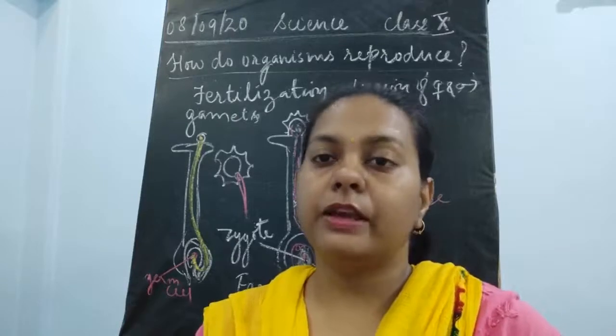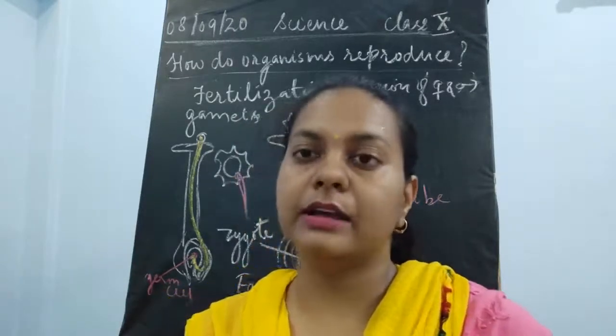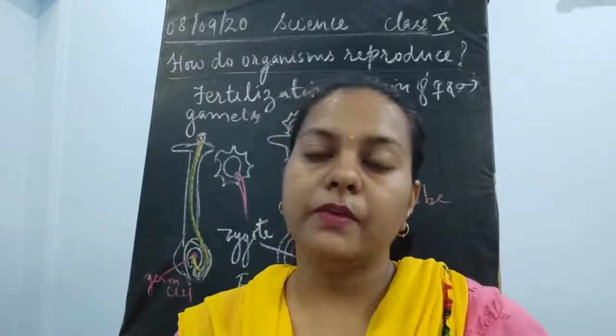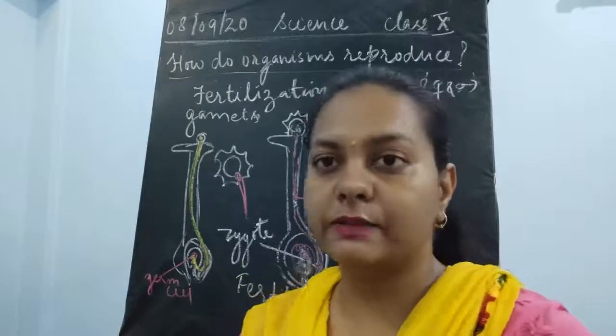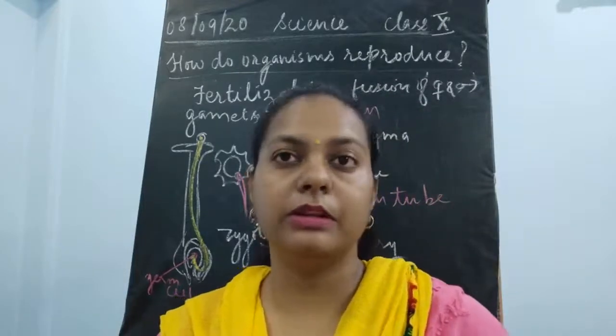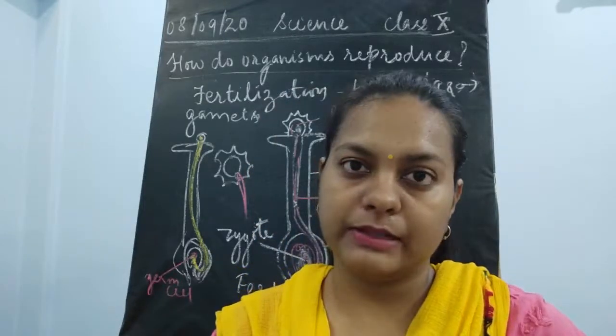Where we can see that there are two types of reproductive parts in the plant. One is the male reproductive part and the second one is the female reproductive part. Now we discussed the different flowers: if both the reproductive parts are present in one flower, then it is said to be a bisexual flower.